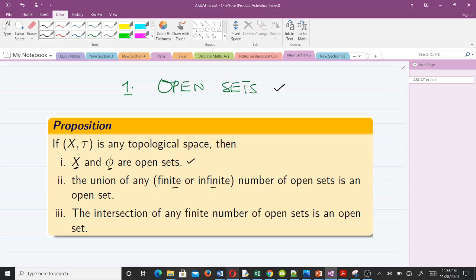If you look at this carefully, you realize that it is very similar to the three conditions which have to be satisfied before we can say tau is a topology defined on X. We are going to explain them, and you realize that they are very simple to understand, if you really got the definition of what a topology is.